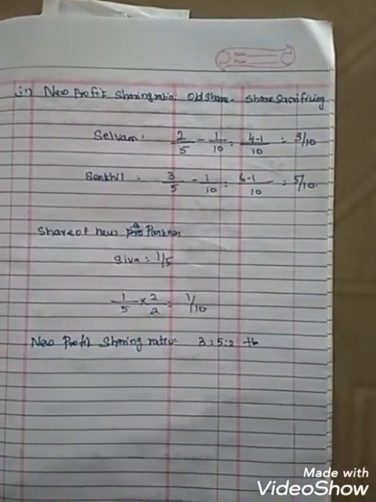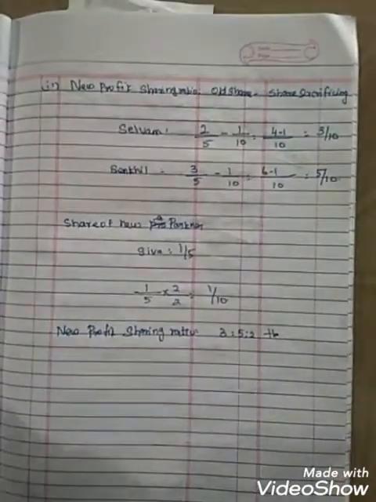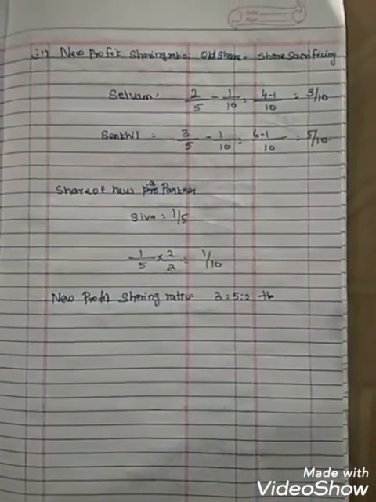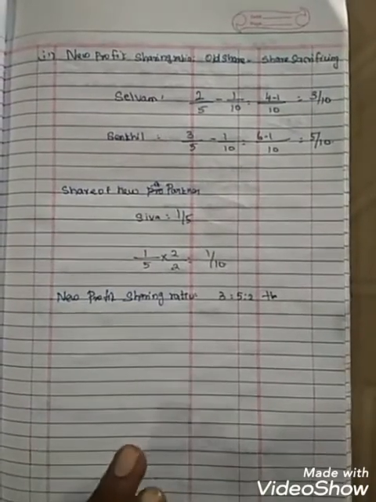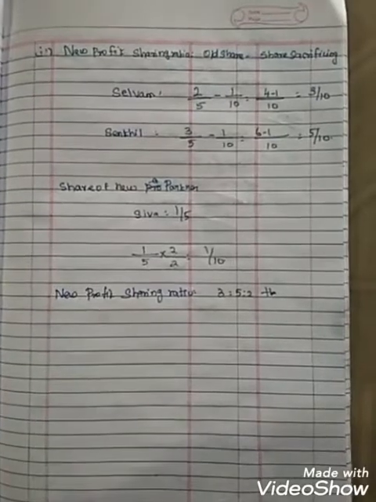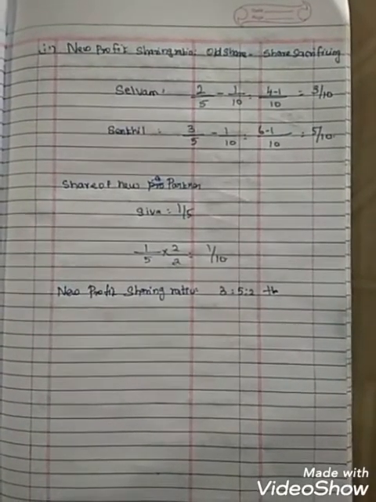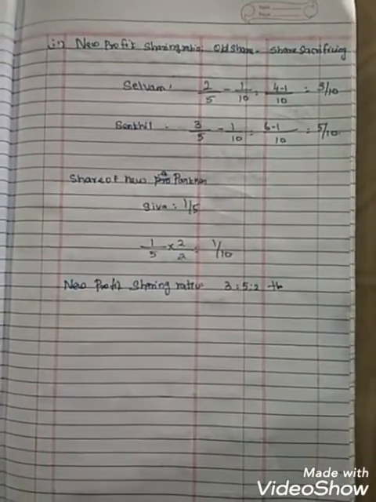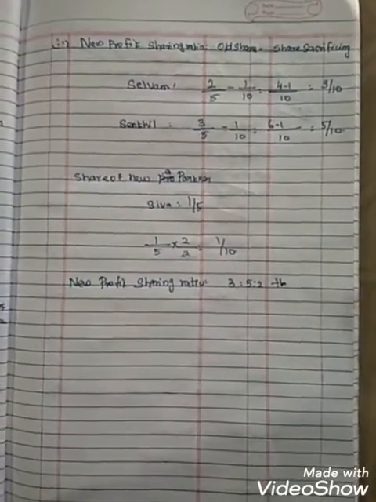Share of new partner Siva is 1/5. Equalizing the denominator, multiplying and dividing by 2: 1/5 into 2/2 is 2/10. New profit sharing ratio is 3:5:2.